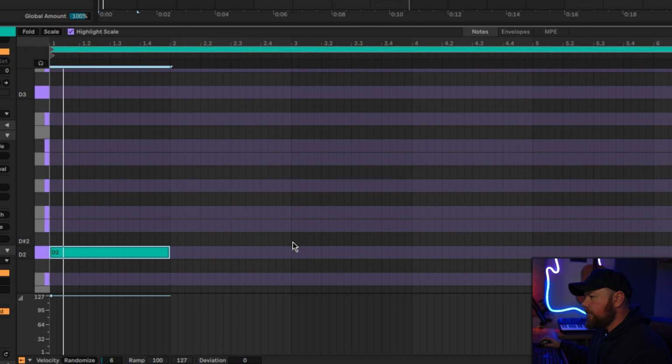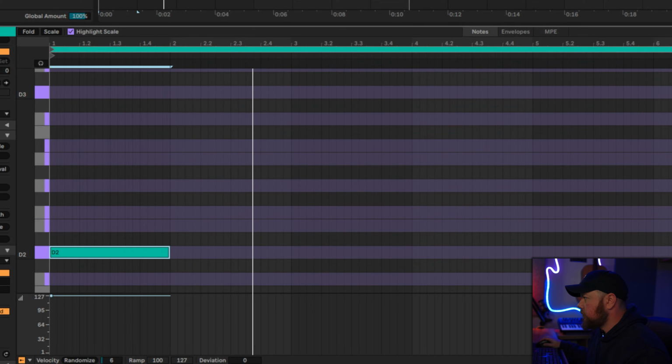The next, just to further the impact every time the pattern repeats, I'm just going to add a stab. This is just on the root note here. I've also done the same with the tubular bell because, of course, tubular bells always make your beats 10 times harder. Doesn't matter what beat it is, add a tubular bell, it's instantly harder.